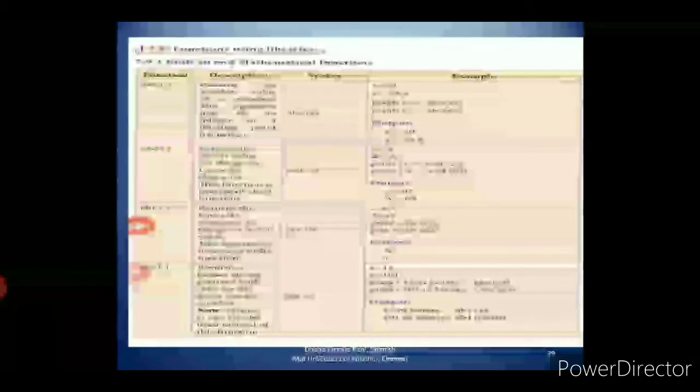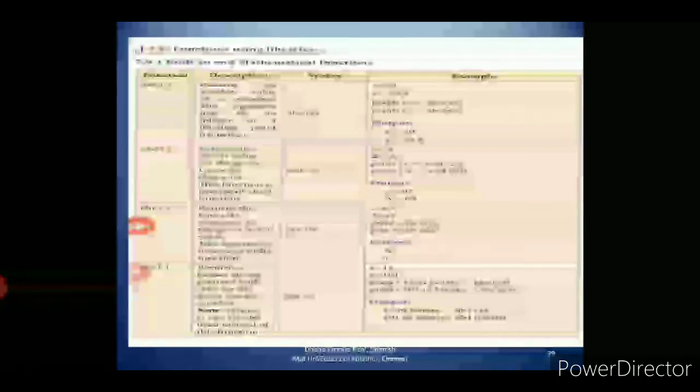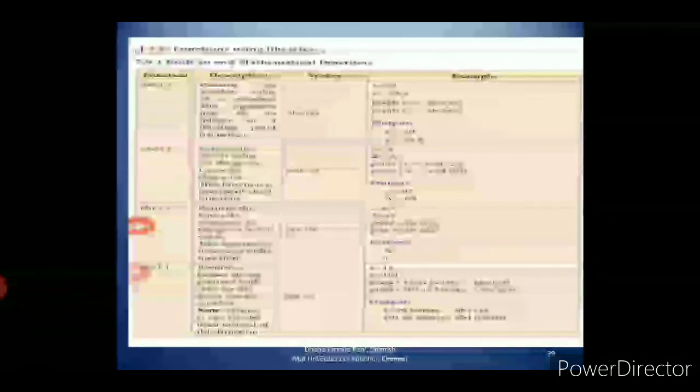Then round value. What do you mean by round value? It returns the nearest integer to the input. In case 17.9, it will give 18. Then y equal to 22.2 means it will give 22, something like that. The z is rounded as minus 18.